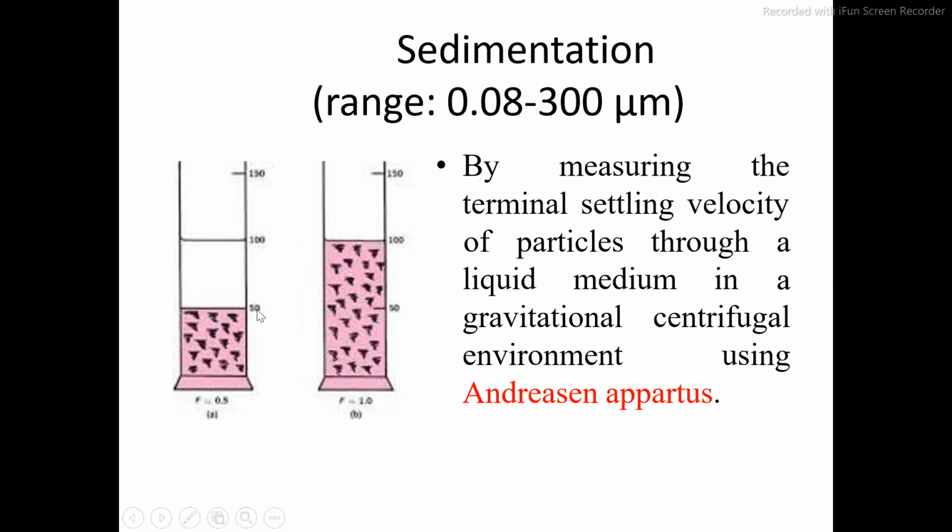After 24 hours you can see that the particles have settled up to this height, from 100 ml to 50 ml. How much time is taken by the particles for sedimentation? Suppose 24 hours are taken, then in this way we can calculate the sedimentation rate, that is, how much time the particles take to sediment at the bottom. This can also be calculated by means of the Anderson pipette or Anderson apparatus.